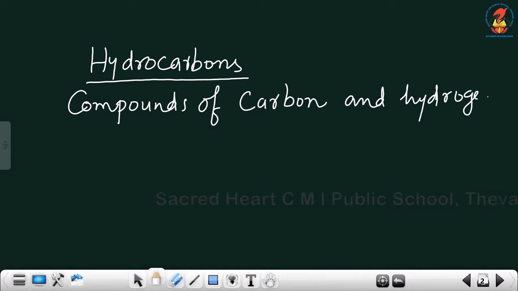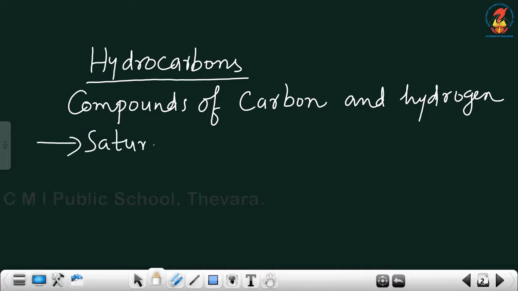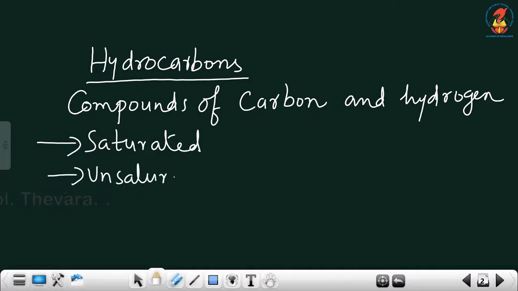Compounds of carbon with hydrogen are known as hydrocarbons. So hydrocarbons are of two types, saturated and unsaturated. Hydrocarbons are of two types, saturated hydrocarbons and unsaturated hydrocarbons.